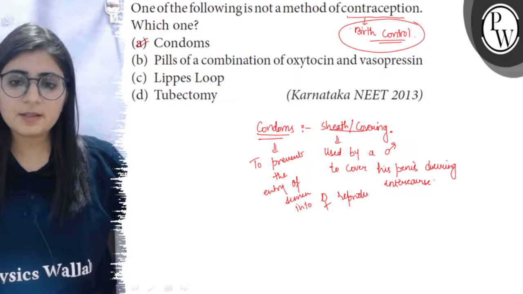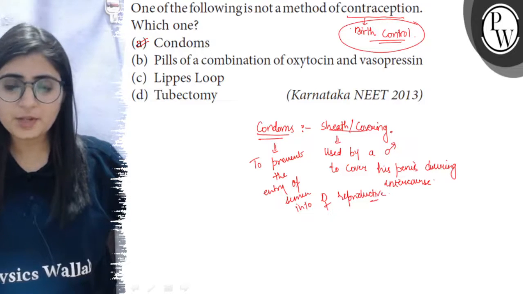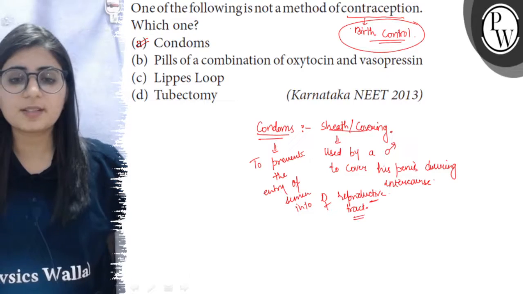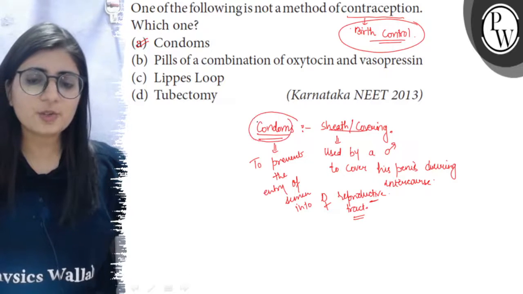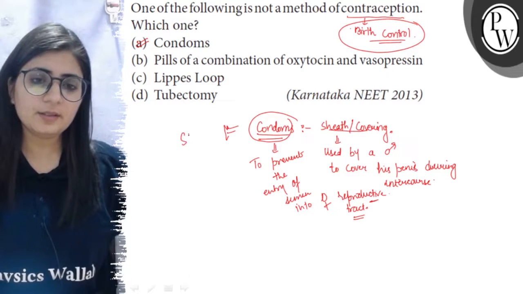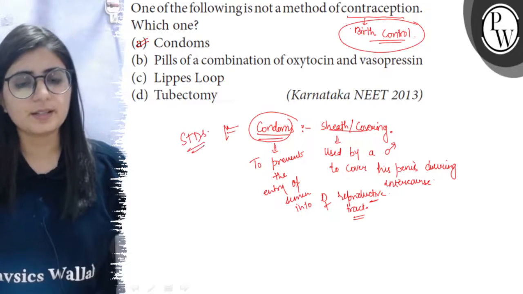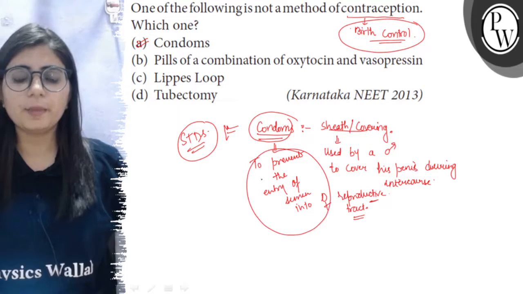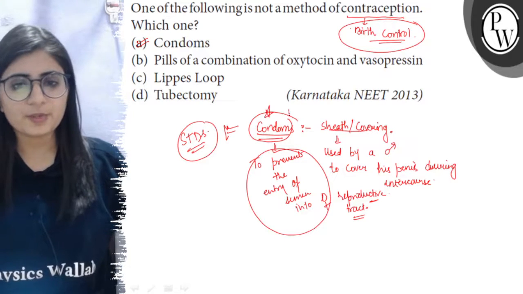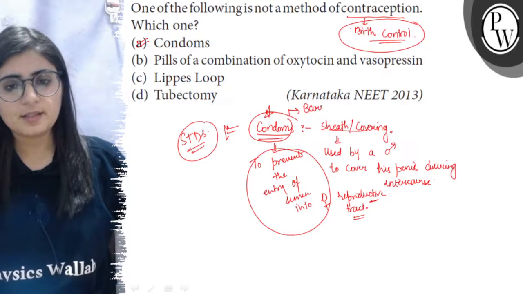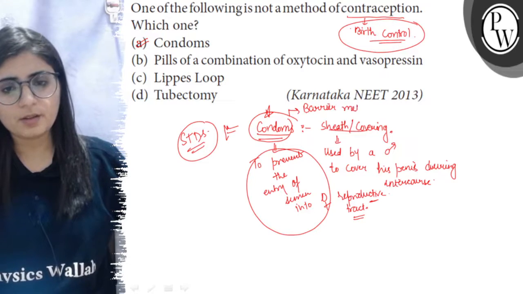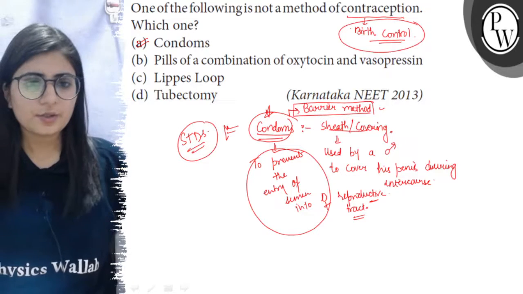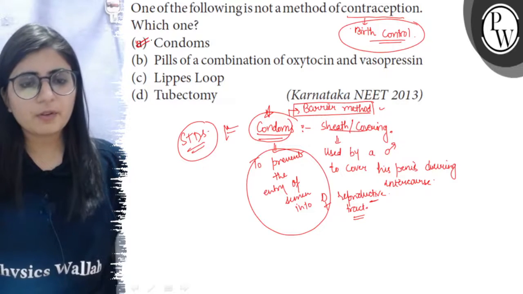So if the semen is not being transported into the female's reproductive tract, then there are no chances of fertilization, and also condoms prevent the transmission of STDs. So to prevent STDs and to prevent the meeting of sperm and egg, the condoms are used, and this method is known as the barrier method, where there is a barrier in the meeting of sperm and egg. So this is obviously a contraceptive device.